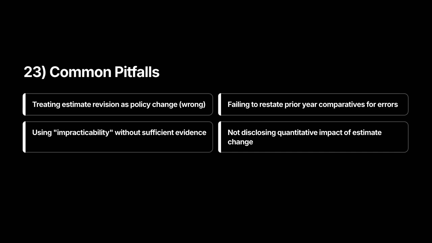Common pitfalls. Avoid these common mistakes. Treating an estimate revision as a policy change, which causes unnecessary restatements. Failing to restate prior comparatives for errors. Claiming impracticable without sufficient attempts to compute restatements. Not quantifying the impact of estimate changes or errors when material.